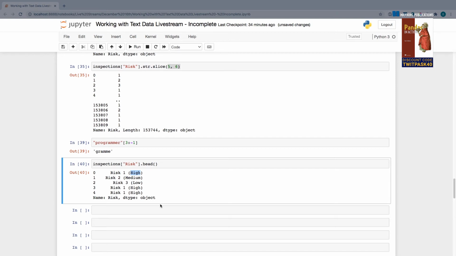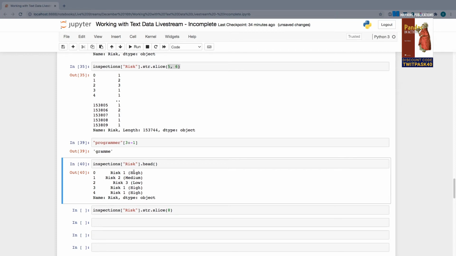So what I can do is, once again, take my risk column, call the slice method. I'm going to start at index position 8, which is actually the first character after my parentheses. So it's going to be the H here in high or the M in medium. That is consistent no matter which one we have, because it's always going to be risk followed by a space, a number, a space in the parentheses, and then my word.